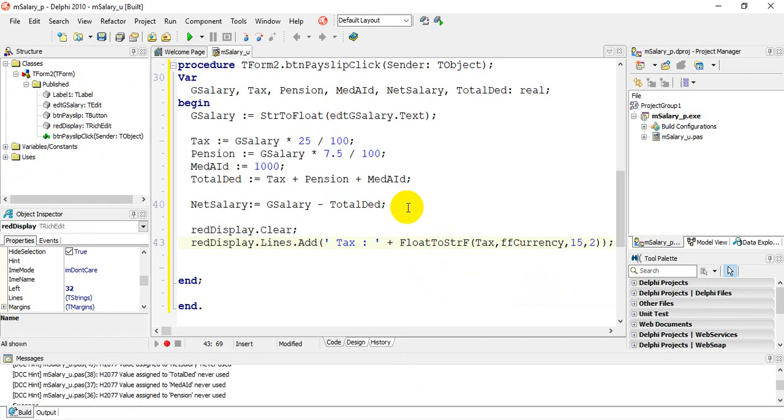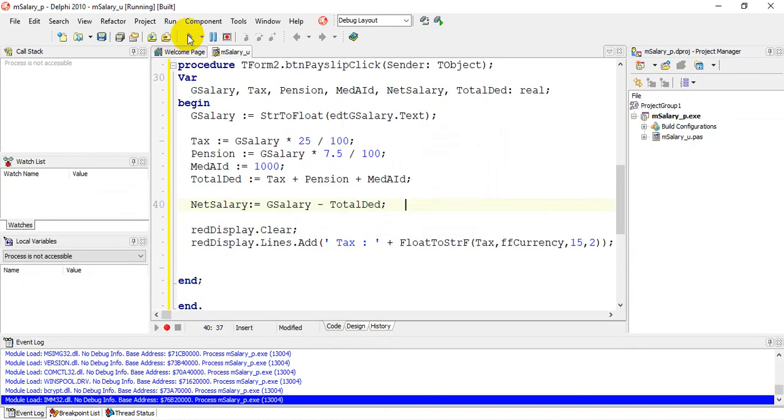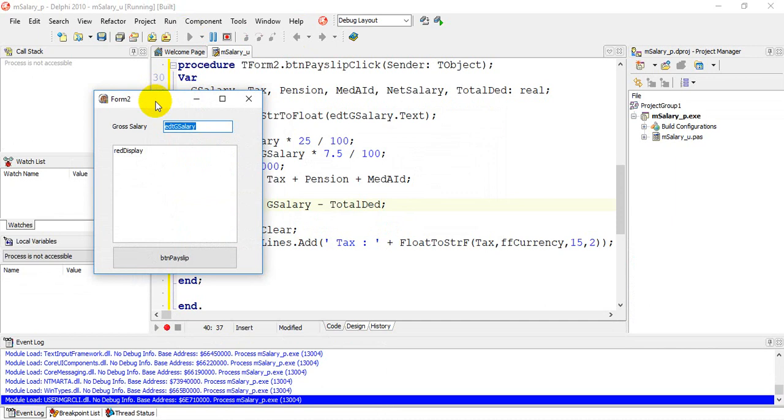Now I want you to look at what happens when I run this program. Remember what happened previously? I'm going to put 10,000 Rand, and you see your text area is cleared, and you see I have 2 decimal places, and I have a Rand sign. That's because I used the formatting currency, comma 15 for your field width, and comma 2 for 2 decimal places.